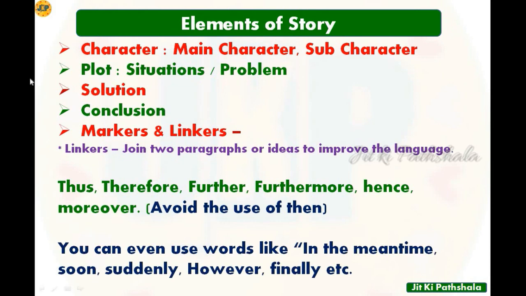Here I have prepared some elements of the story. What are the things you should remember while writing a story? At first, a character. A character is a very important thing in a story. The main character, the sub character. In the outline you will find a main character, the name of some person, or it might be an animal, anything. So you just find out which is the character in the story. Character, we can say the protagonist or the hero. So at first you find out the main character and the sub character.